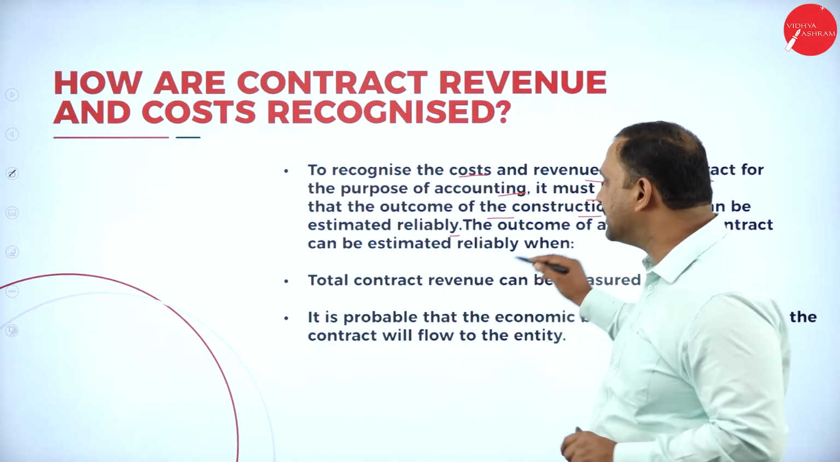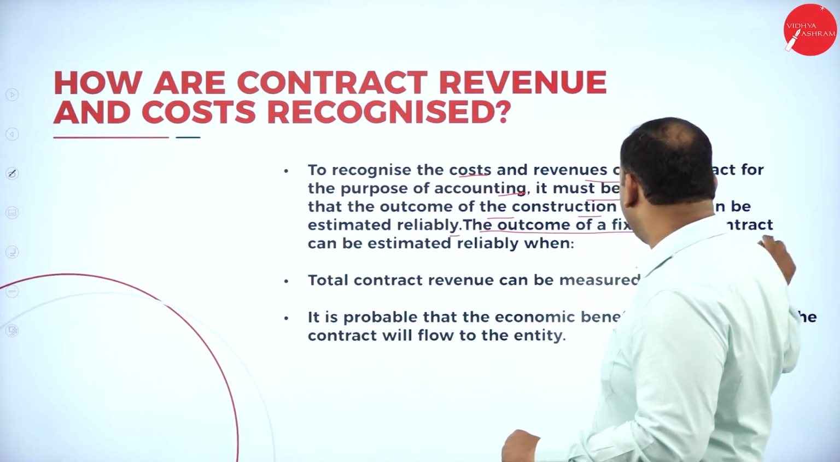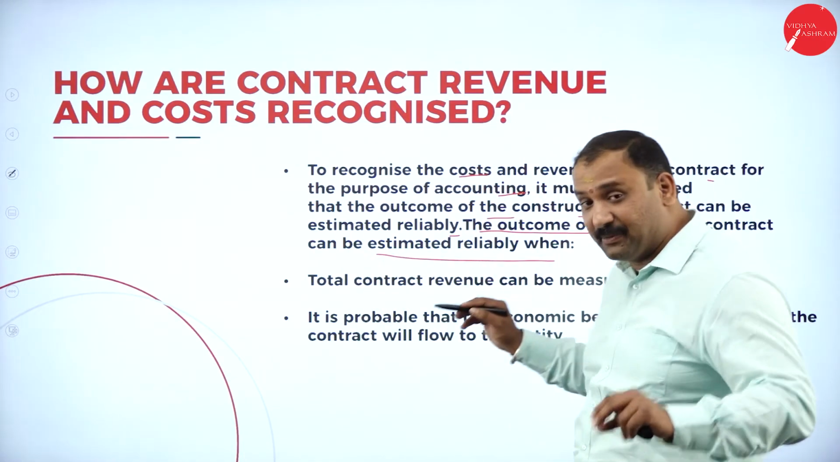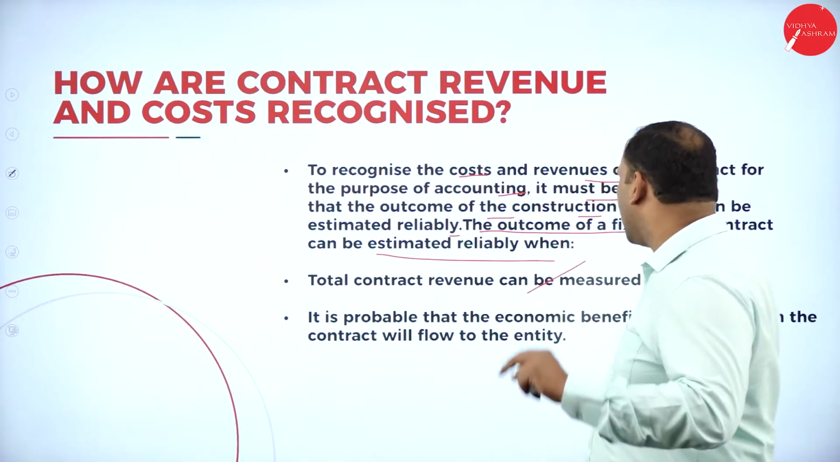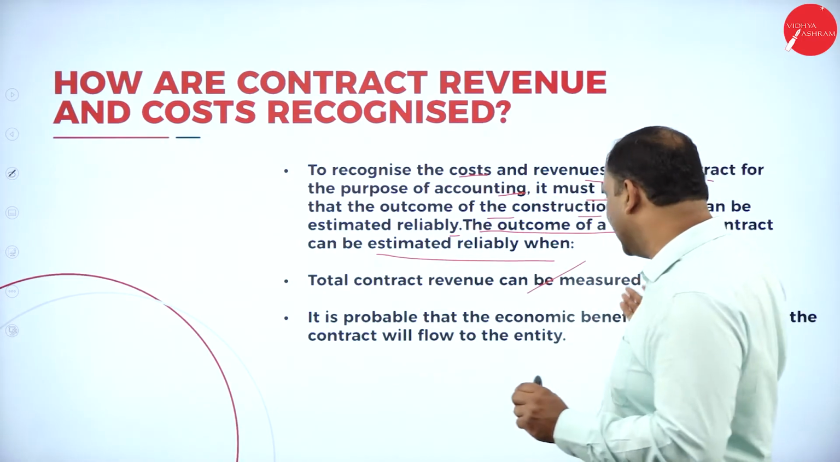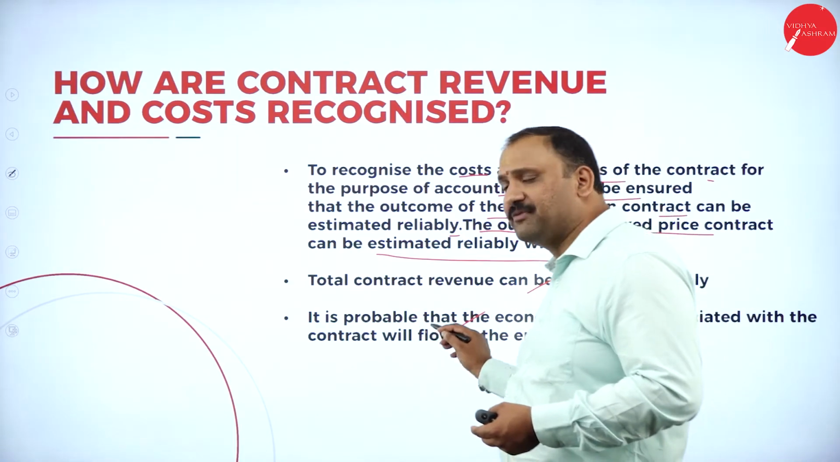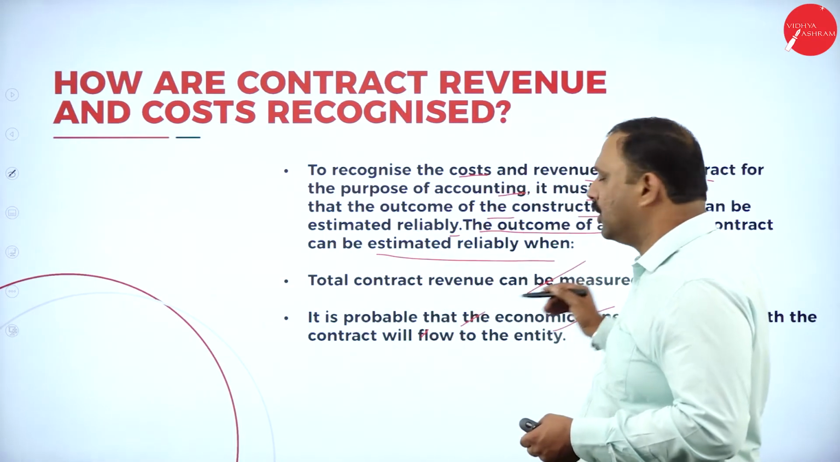So first thing, they can be estimated reliably. The outcome of a fixed price contract can be estimated reliably. When we can do it, total contract revenue can be measured readily or reliably. It is probable that the economic benefits associated with the contract will flow to the entity.